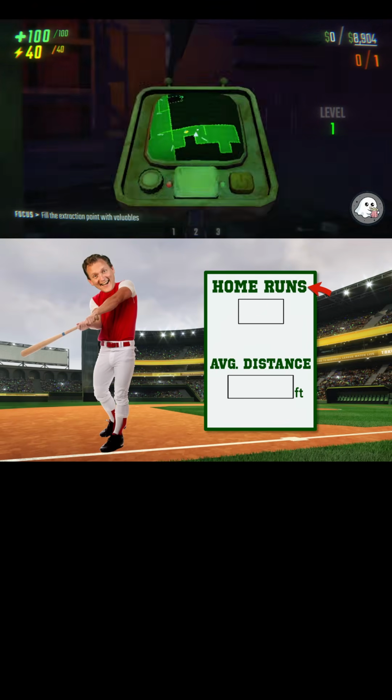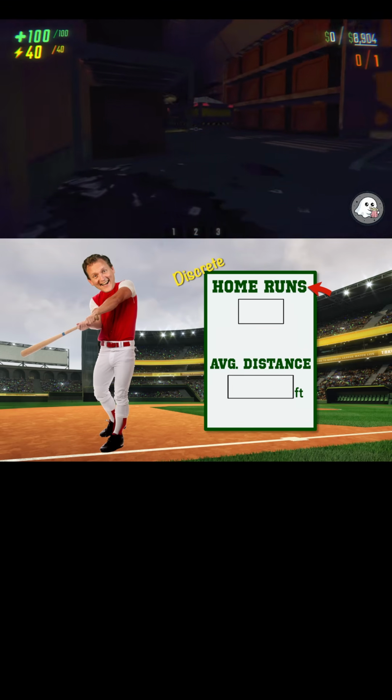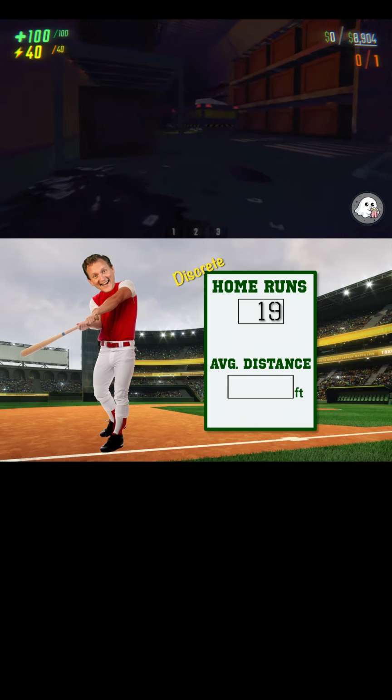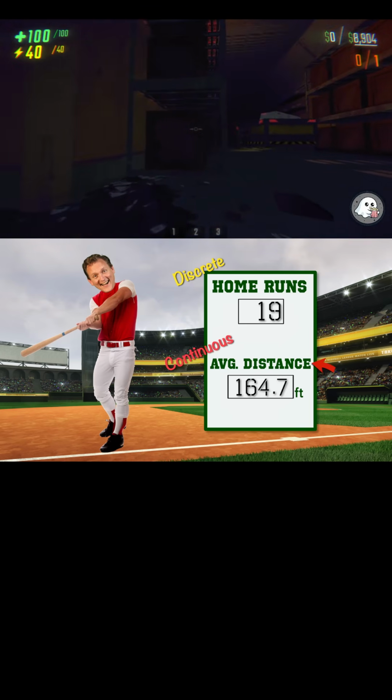To see the difference, think about two types of data associated with a baseball player. The number of home runs that a player hits each season is an example of discrete data. It can only be a whole number. But if you keep track of the average distance a player hit the ball, that would be an example of continuous data, because it could be any decimal value that you could measure.